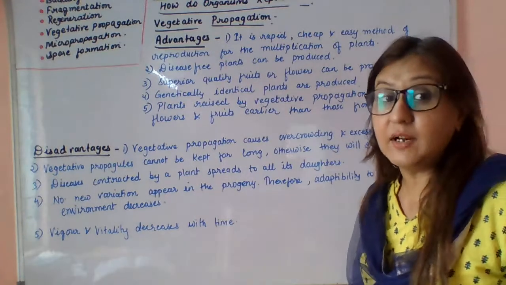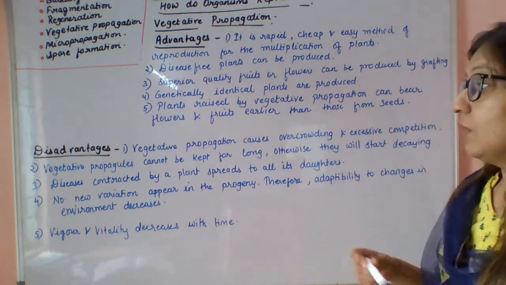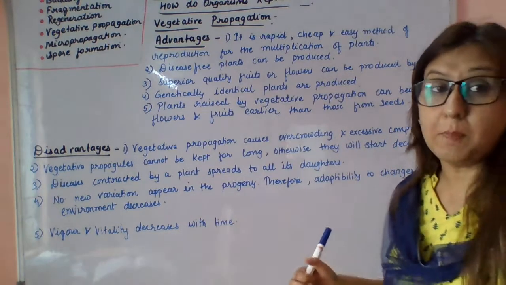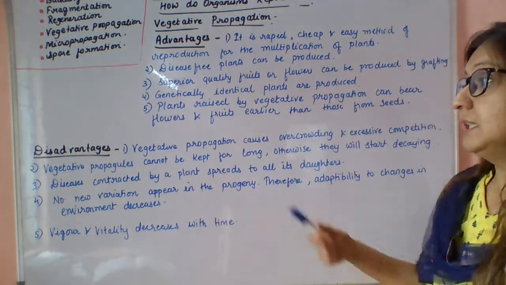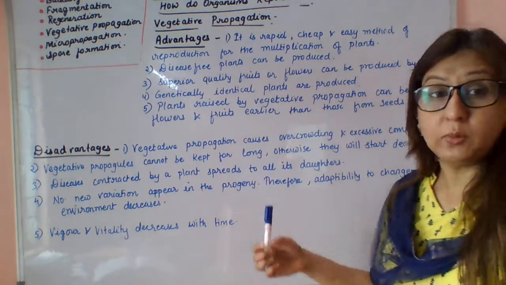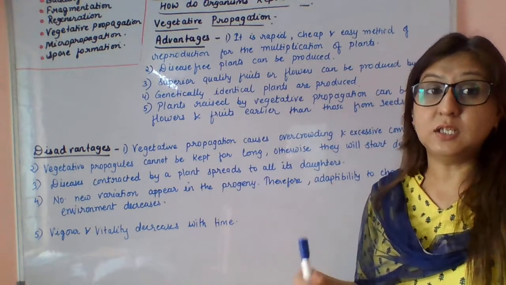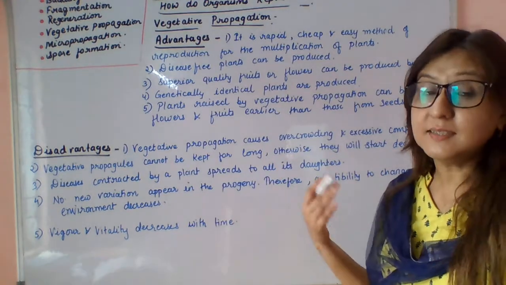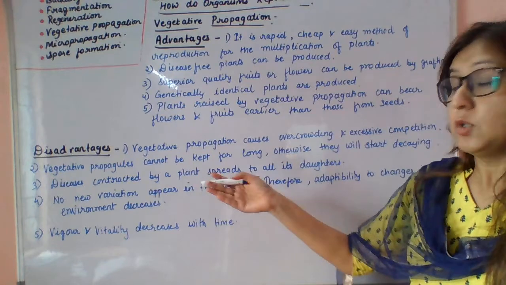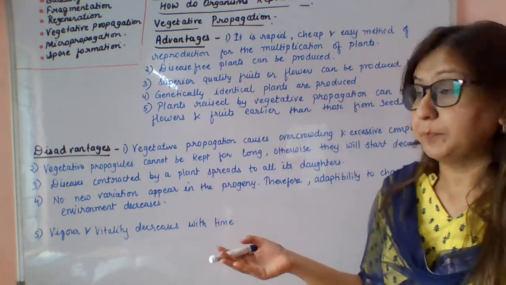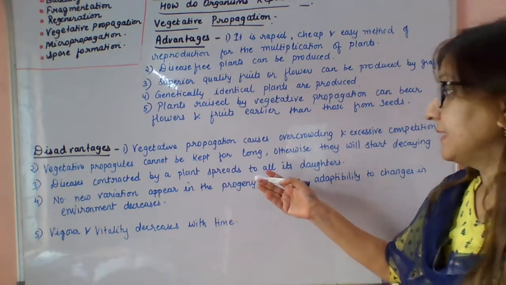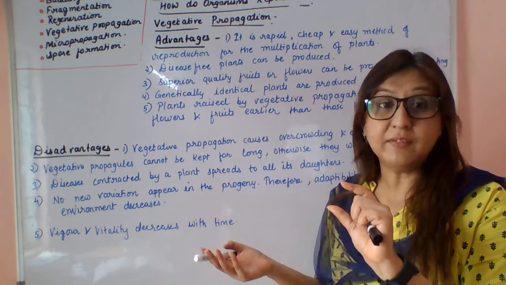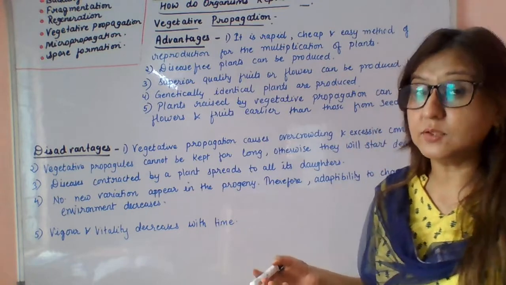Next, what are the disadvantages of vegetative propagation? First, overcrowding. Vegetative propagation causes overcrowding and excessive competition among the plants. Next, vegetative propagules, the vegetative parts of the plant, cannot be kept for long, otherwise they start decaying. So preservation can't be done for a long time. Diseases contracted by the plant spread to all its daughters. Definitely, if the parent plant has any disease, it is transferred to the daughter plants also.